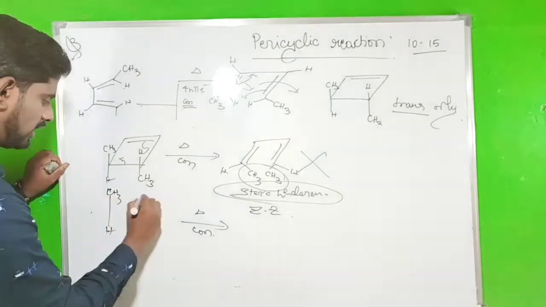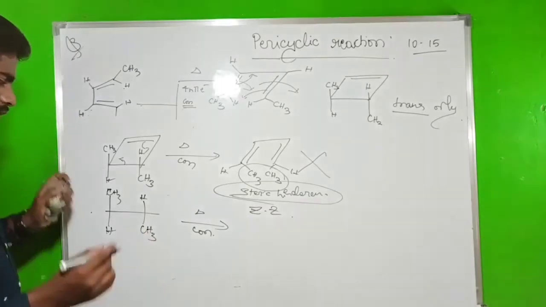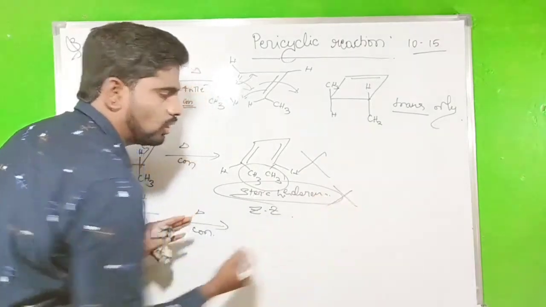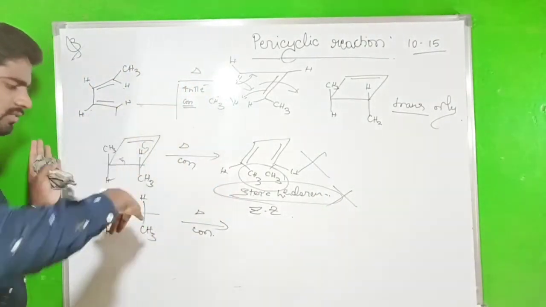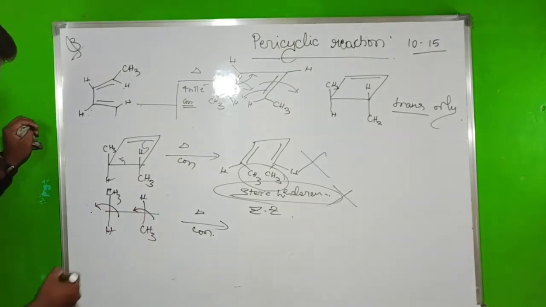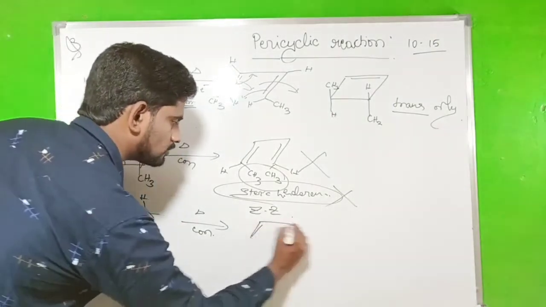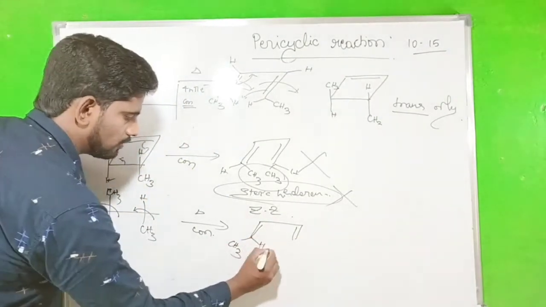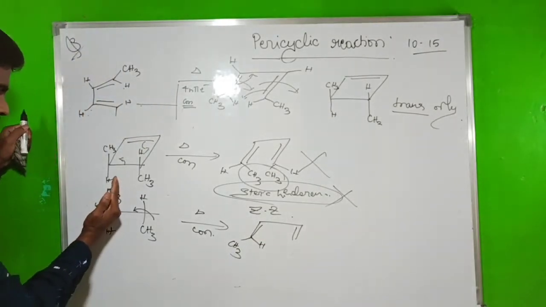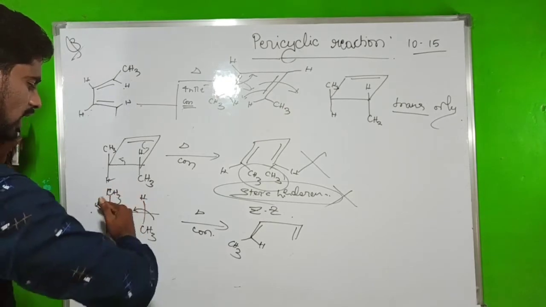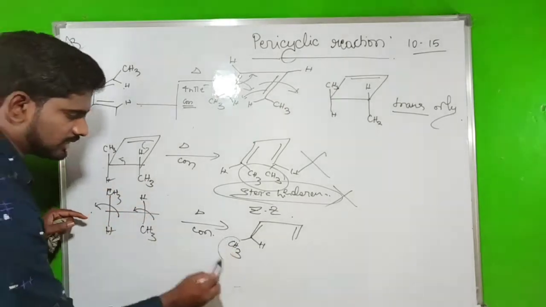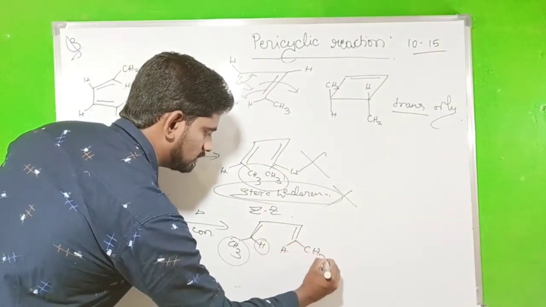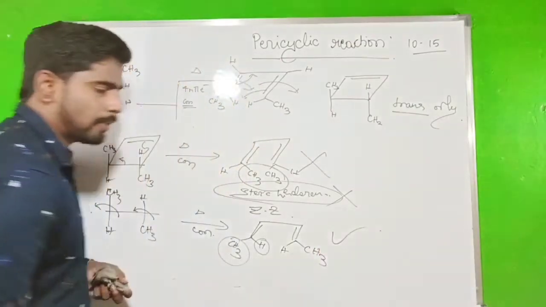CH3, H, CH3. I just do the conrotation, but it's not clockwise. If I go through the clockwise, there is a steric hindrance that won't give the product. So that's why I'm going to the anti-clockwise. So both orbitals in the anti-clockwise position. So what happens? Look here, CH3 comes to here, H is here, right? So CH3, H. This is the anti-clockwise direction. This is also anti-clockwise direction. Conrotation. CH3 comes here, hydrogen is here. So hydrogen comes this side and CH3 will be this one. So this is the correct product.